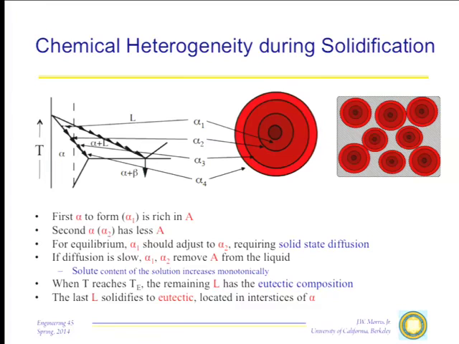The net result of this is that we end up with a microstructure, which is not homogeneous alpha at all. It is a collection of alpha particles or grains, growing grains, that have gradients within them. Lean in A in the middle, rich in A toward the outside. And in the boundaries between those grains, we have eutectic material, which is the freezing of the last liquid that's left down here. So if you take a fairly stable solution of a material, even copper and aluminum, and you solidify it at any reasonably rapid rate, you do not wind up with a homogeneous solid solution. You wind up with a rather complex material that looks something like this, with heterogeneous compositions within the grains and eutectic material out here along the grain boundaries.